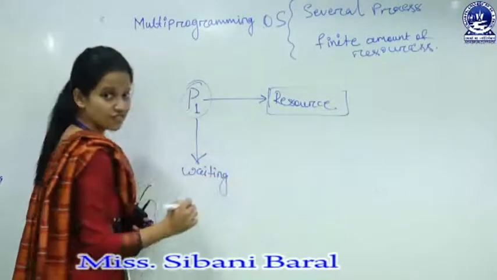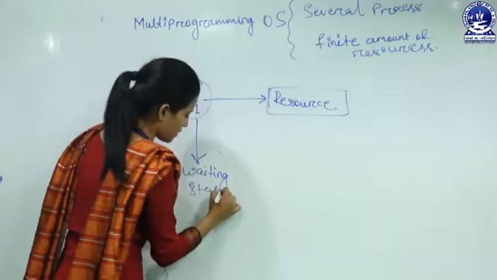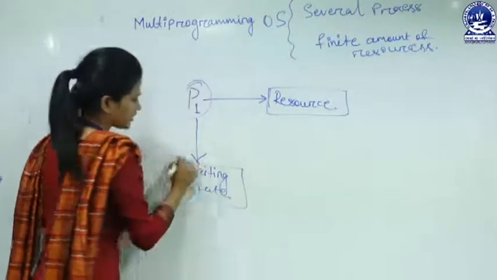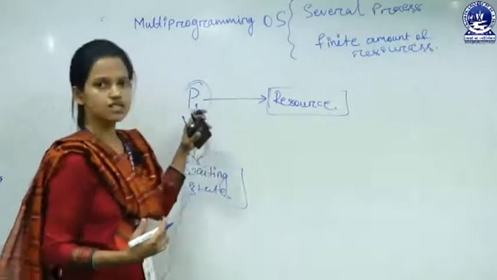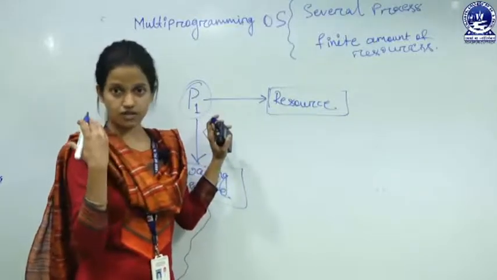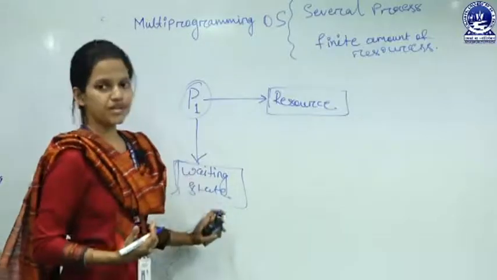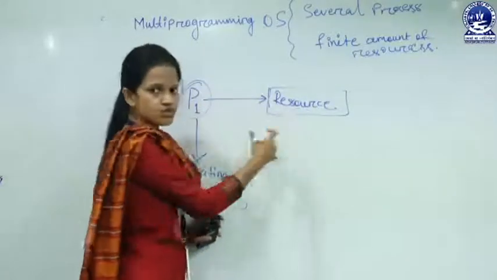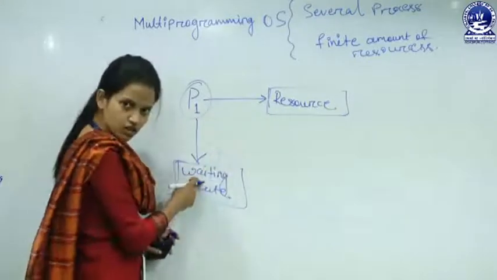We know the state transition diagram, there is a waiting state. If during execution a process requests some IO operation or any resource, then it will go to the waiting state. Why? Because the requested resource is not available immediately.